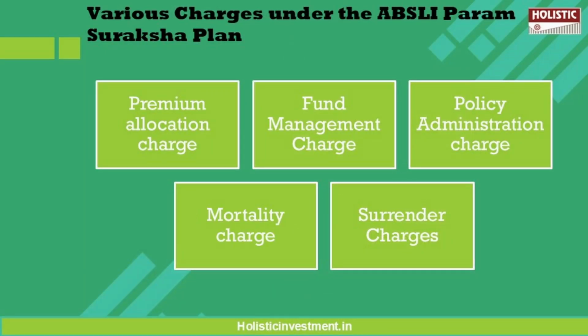Number one is the premium allocation charge, which is levied on the annualized premium they receive before it is allocated to your fund. Another charge is the fund management charge, which they charge for managing your fund, and it varies from 0.50% to 1.35% according to the risk profile the fund might have.